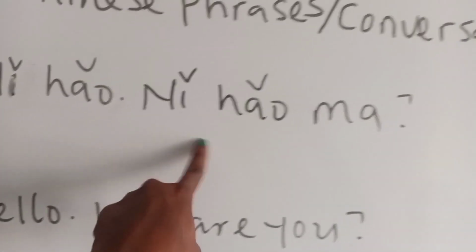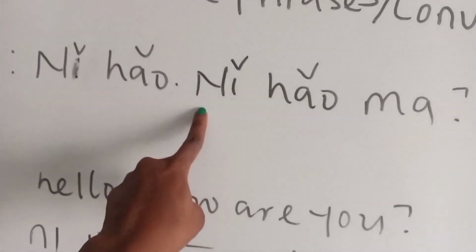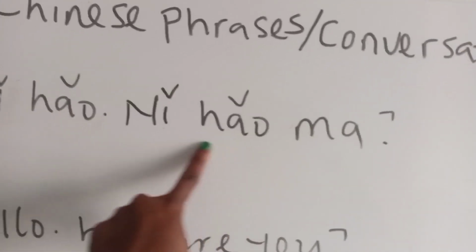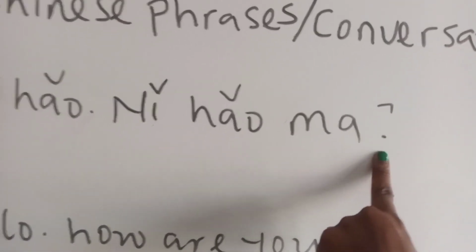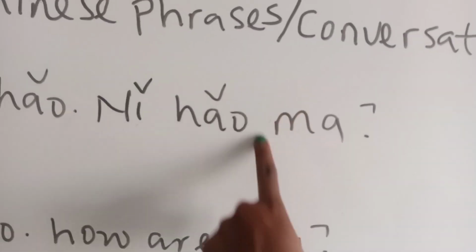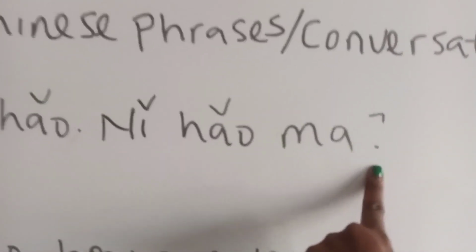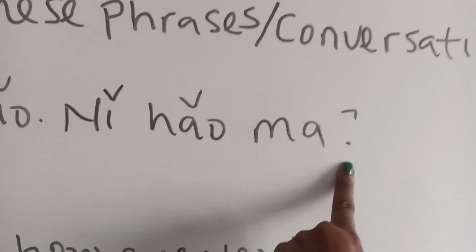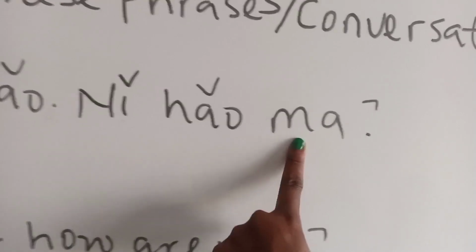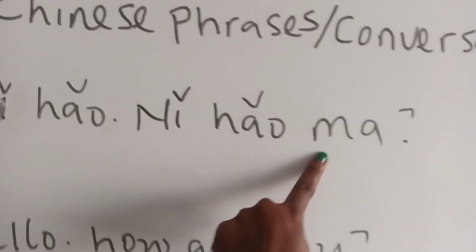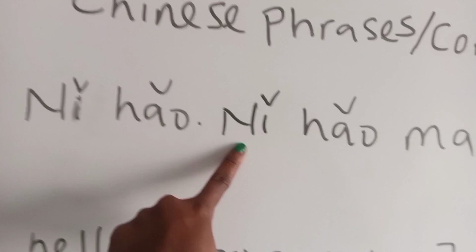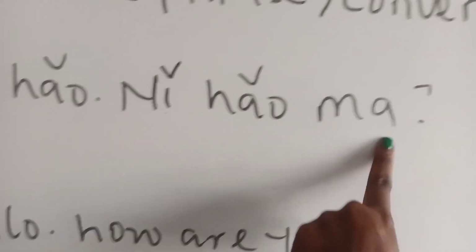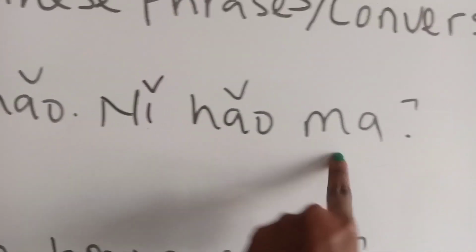Ni Hao Ma. I already said Ni Hao means hello. This ma here has made this a question. It is not this question mark that made it a question. If you remove this ma and leave the question mark, it still doesn't make it a question. It still means ni hao, like hello. This ma here is what makes it a question. So when you add ma, you are no longer saying hello. You are now asking, how are you? Ni hao ma. If it's more than one person, ni men hao ma.